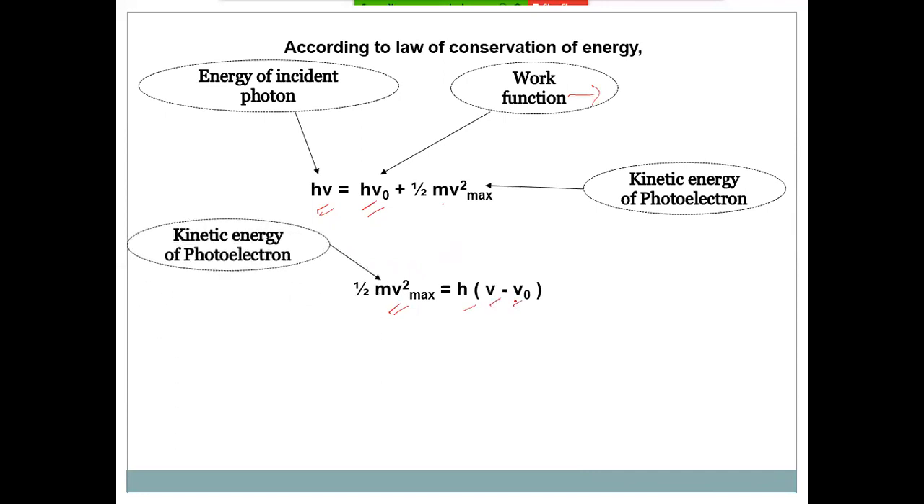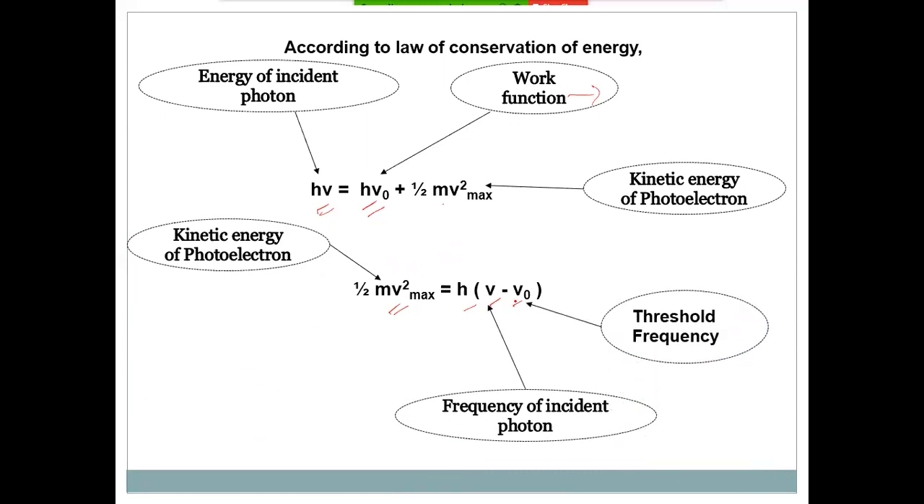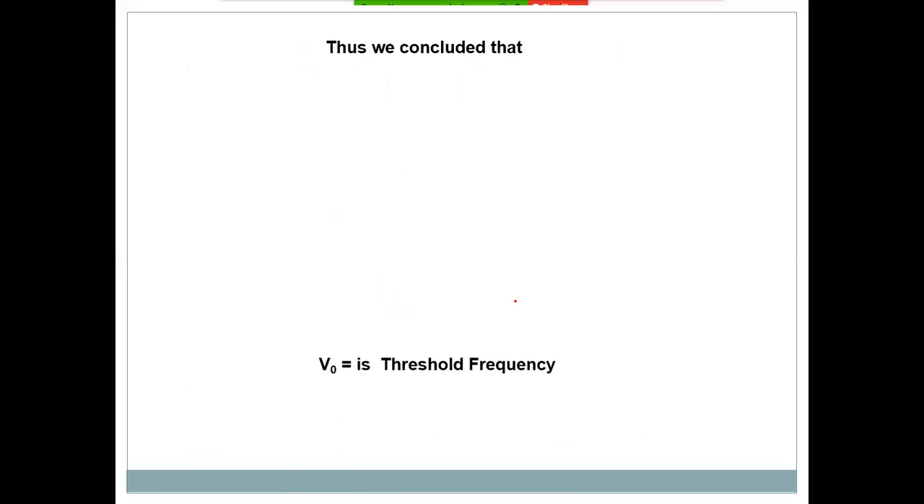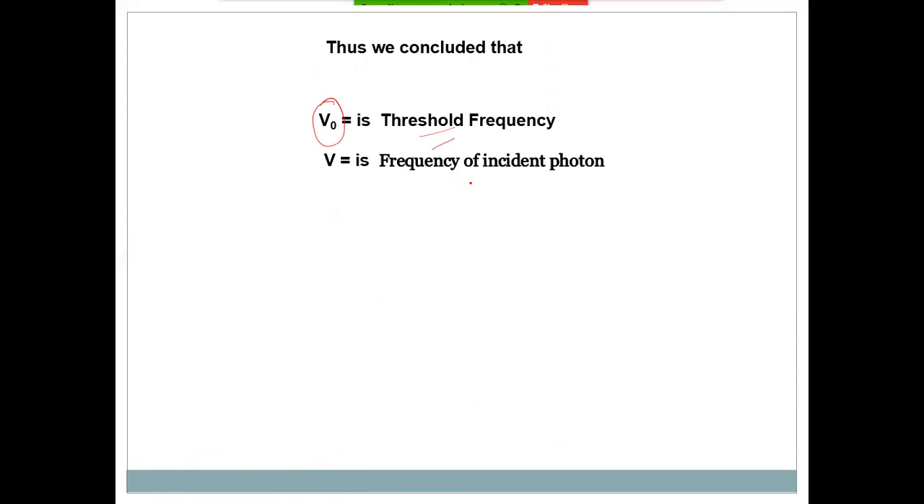Here half m v squared is the kinetic energy of the photoelectron, nu is the frequency of the incident photon, nu naught is the threshold frequency, and h is Planck's constant. Thus we conclude that nu naught is the threshold frequency and nu is the frequency of the incident photon.